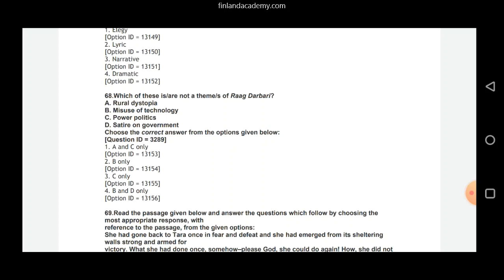So choose the correct answer from the options given below. And the question says, which of these is or are not a theme of Rag Darbari? Not a theme. Like we said, rural dystopia is there, power politics is there, satire on government is there, misuse of technology is not there. So B only, that is option 2, is our correct answer here.